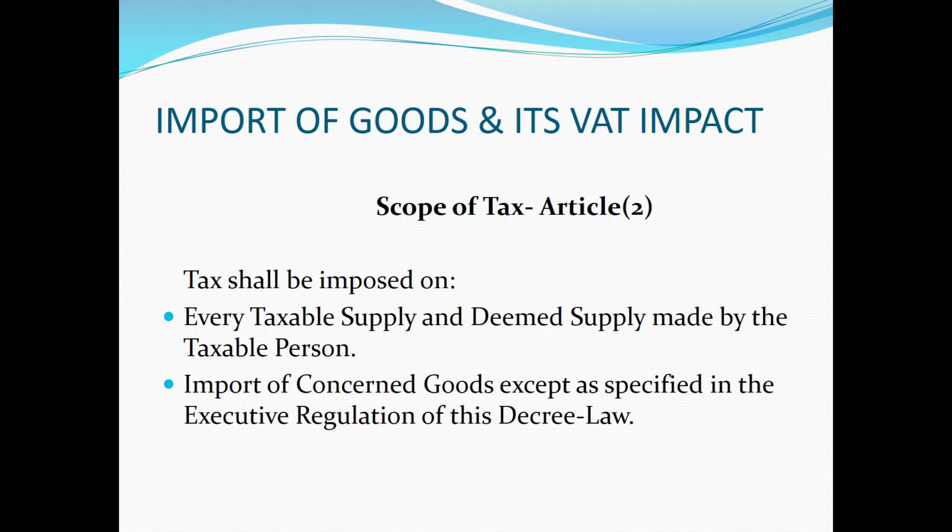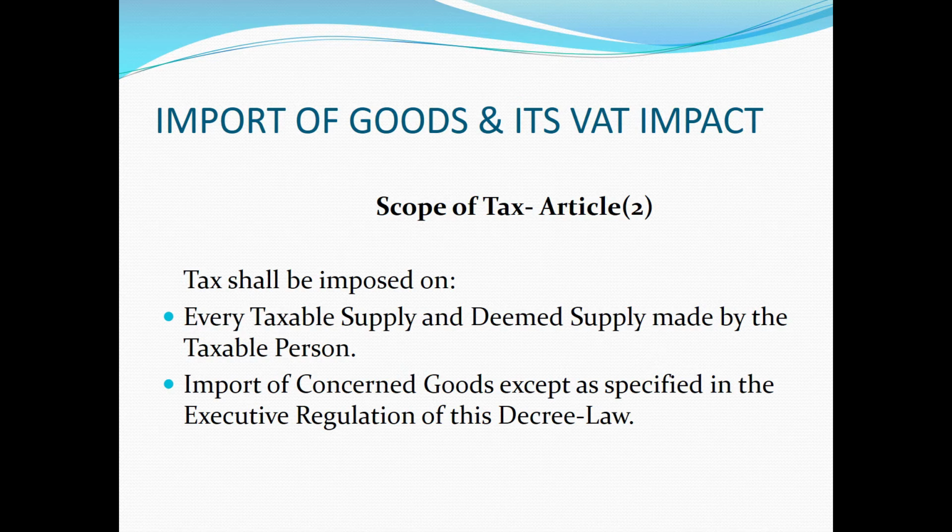Number 3, please also note that where a person imports goods to the state through another implementing state, then the tax will not be due on that import if the authority establishes that the tax is due on the supply or transfer of goods in another implementing state.